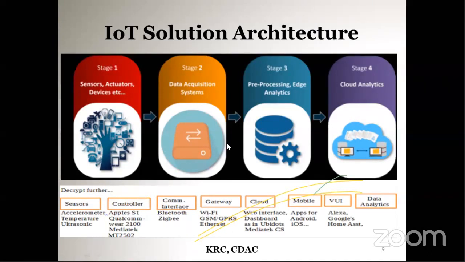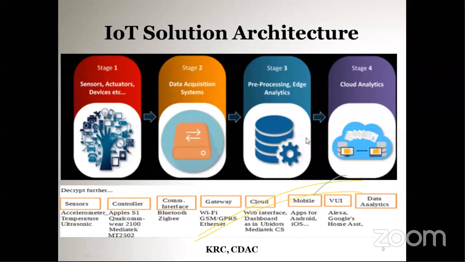It's also a processor, and that data is given to an edge device, and from the edge device it is given to the cloud. So this is an IoT solution architecture. Here one new component comes in, that is the edge device, or otherwise, gateways.